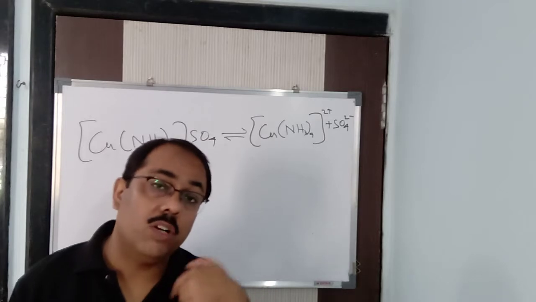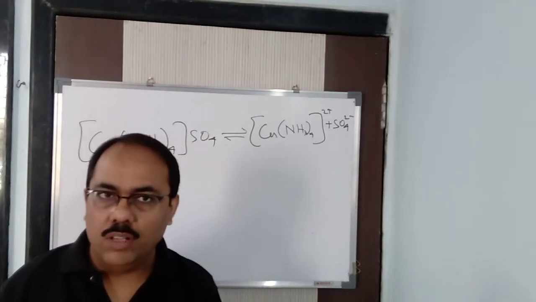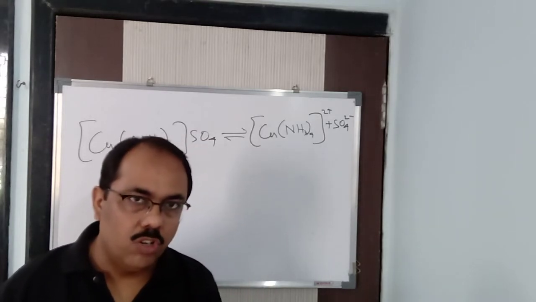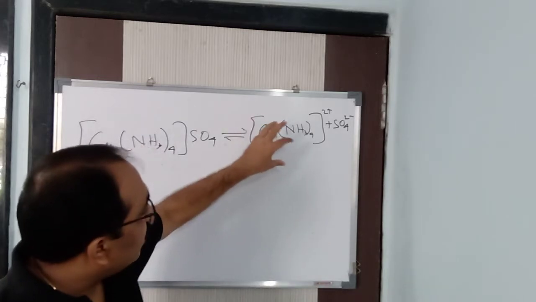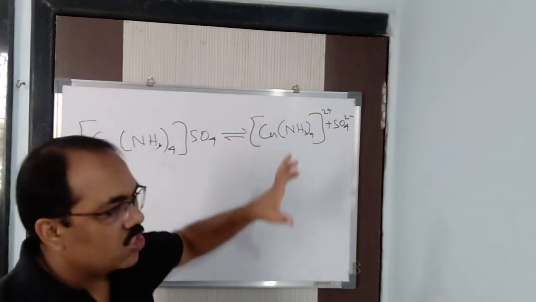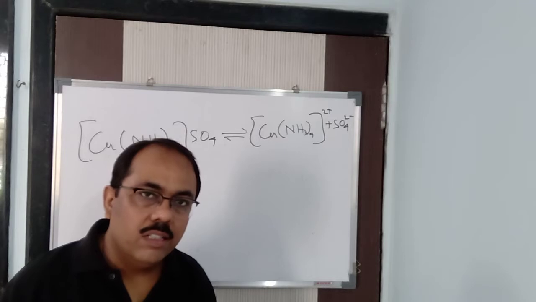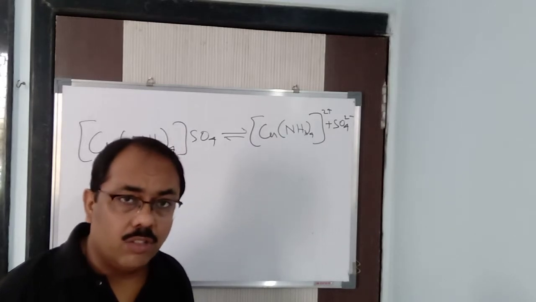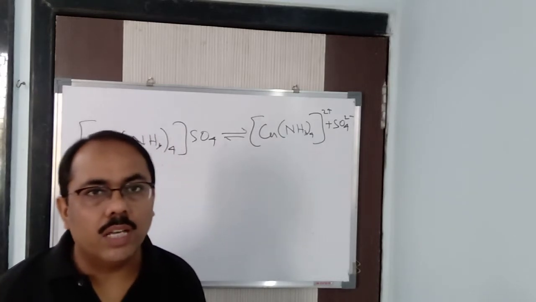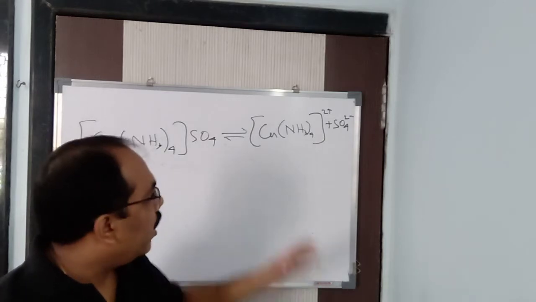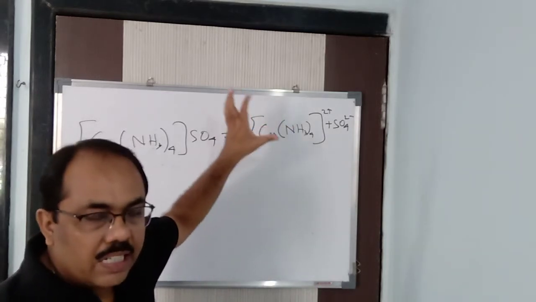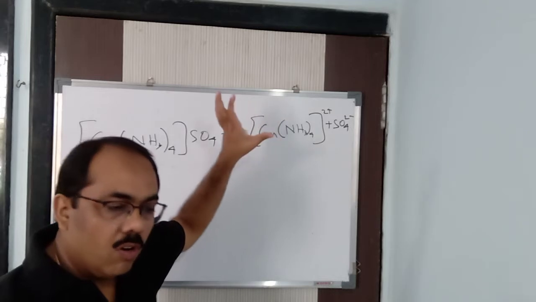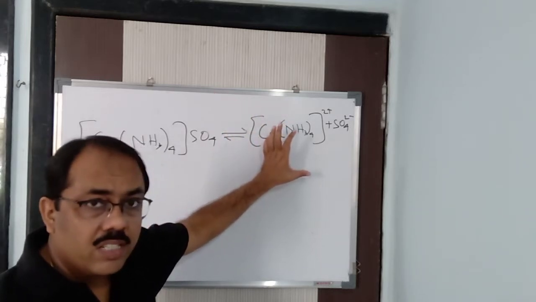From the coordination number we can also know the shape of the molecule. If the coordination number is 4, that means around the central metal atom, 4 ligands are arranged. You have read last year in VSEPR theory, an AB4 molecule. What is AB4? Tetrahedral. So the complex ion is tetrahedral in nature. The compound is tetrahedral in nature.